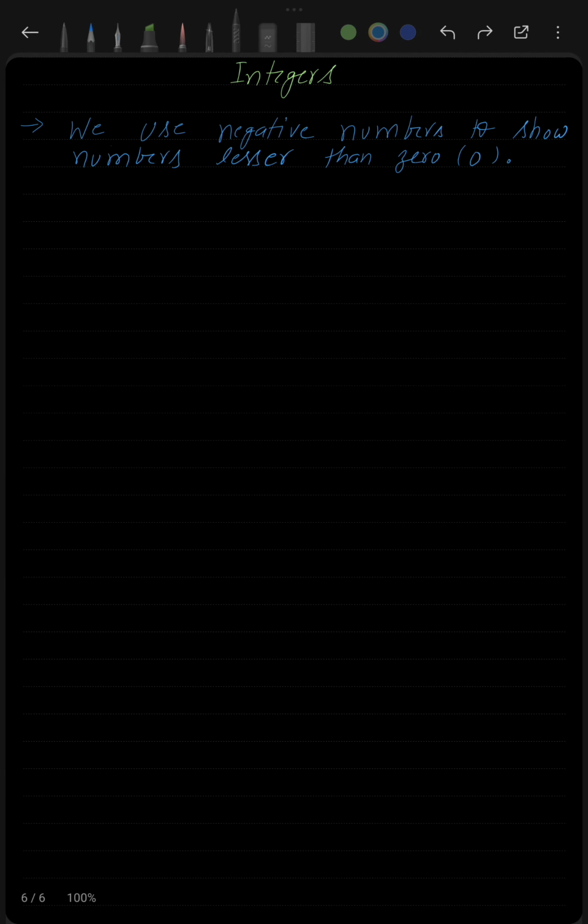Integers. So we use negative numbers to show numbers less than 0. Now some of you may wonder what is the need of negative numbers? We do not need negative numbers. It's not like when we go to a shop, we ask the shopkeeper to give us minus 10 chocolates. So you may think like that.